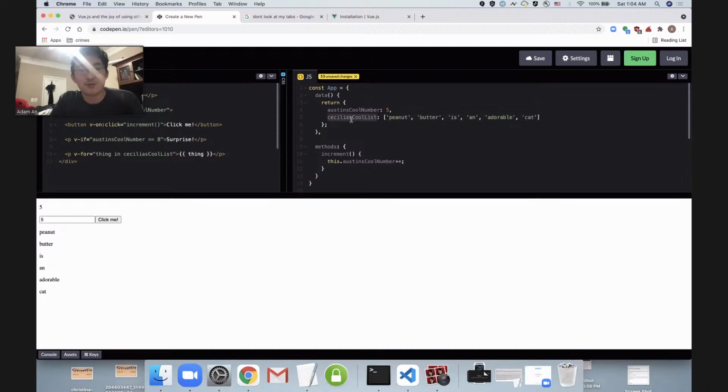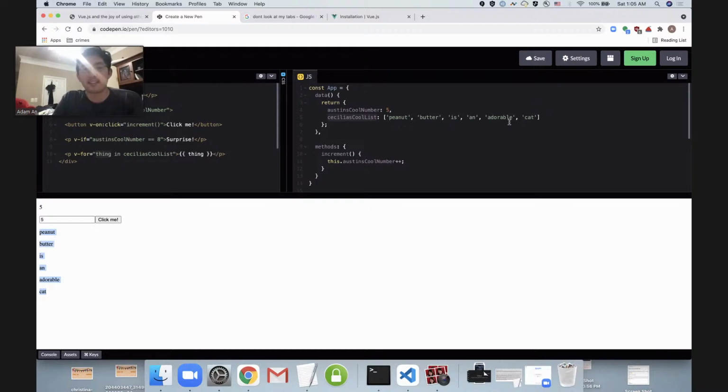And then Cecilia's cool list is referenced over here in our HTML. And so we've got, for each thing in Cecilia's cool list, just give me that thing. And so if you predicted that we were going to get one paragraph text for each thing in the list, then congratulations, you were exactly right.